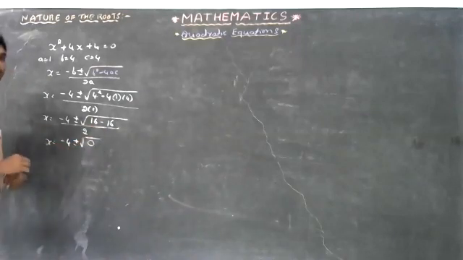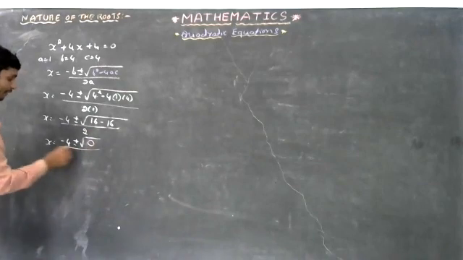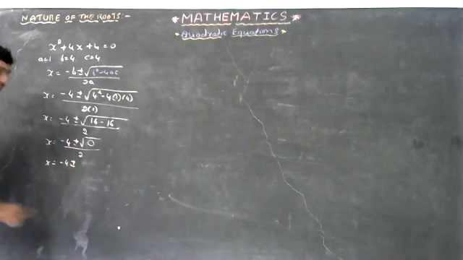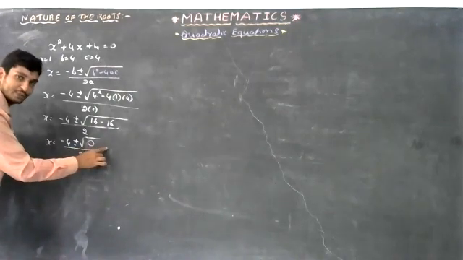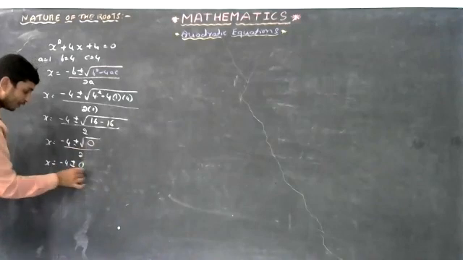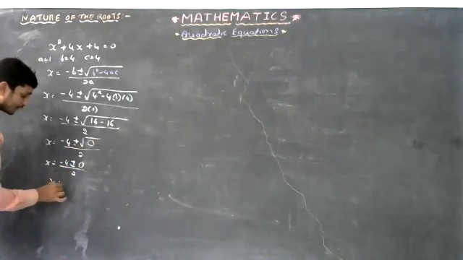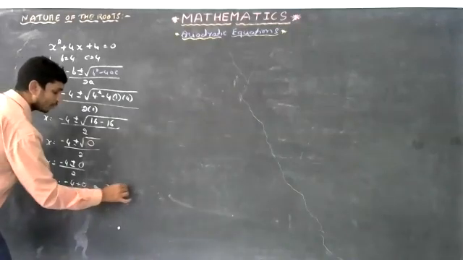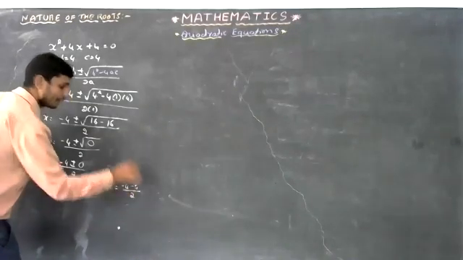What is 16 minus 16? It is 0, whole divided by 2. As x is equal to minus 4 plus or minus the square root of 0, what is the square root of 0? It is 0 only, because 0 can be written as 0 into 0. That's why the square root of 0 is 0, whole divided by 2. So x is equal to minus 4 plus 0, whole divided by 2, and x is equal to minus 4 minus 0, whole divided by 2.